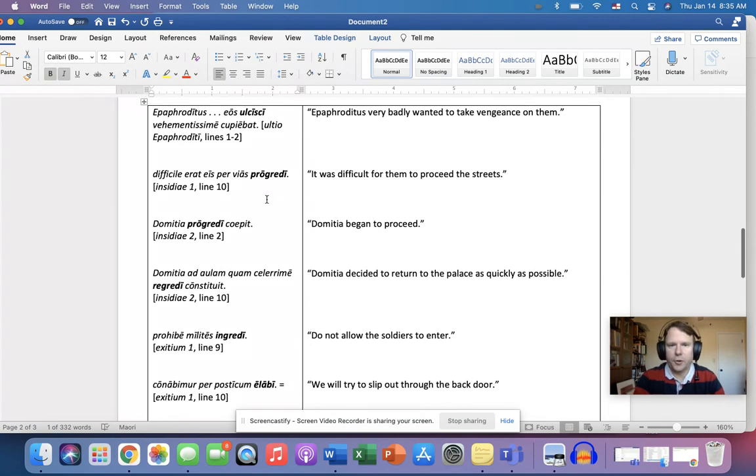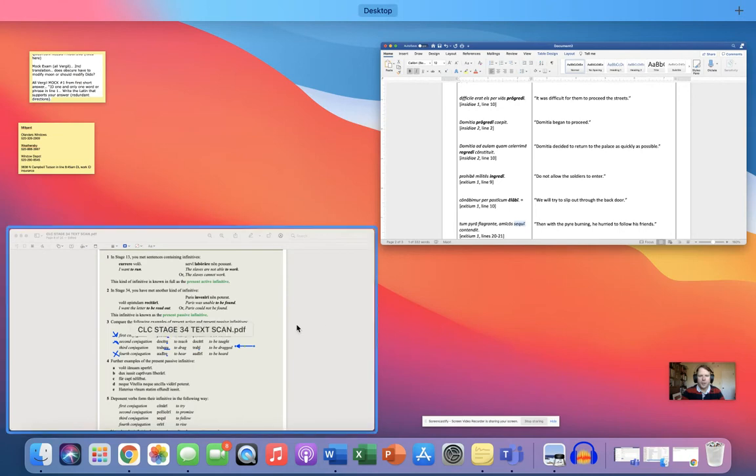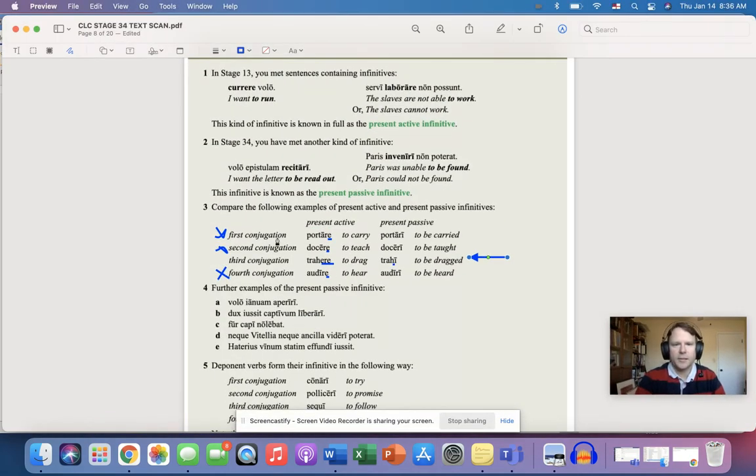Now, in every one of these instances, we have the present passive infinitive. But because these are deponent verbs, they mean something active. So progredi means to proceed, regredi to return, ingredi to enter, etc. Now those, remember, are the exceptions. The basic rule is the present passive infinitive means to be blanked. So portare to portari, and that means to be carried. Docere to be taught, audire to be heard, and then remember that we have this oddball third conjugation. So trahere, drop the three letters because it's third conjugation, change it to an I, and that means to be dragged. Good luck, everybody.